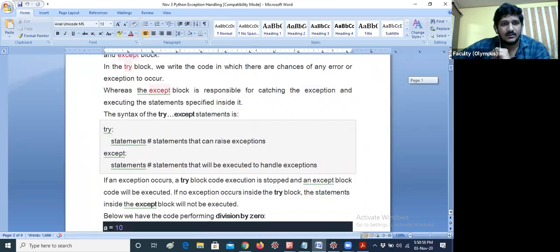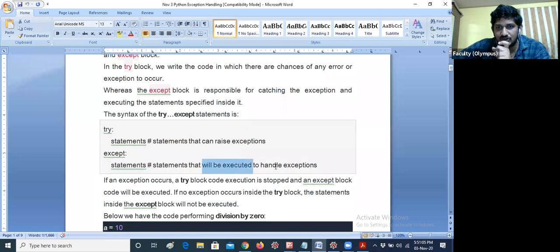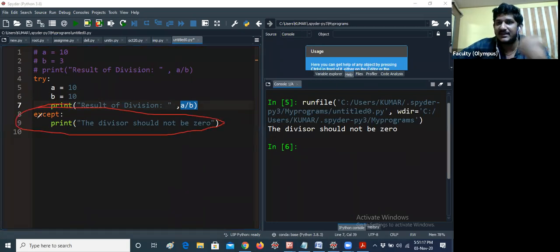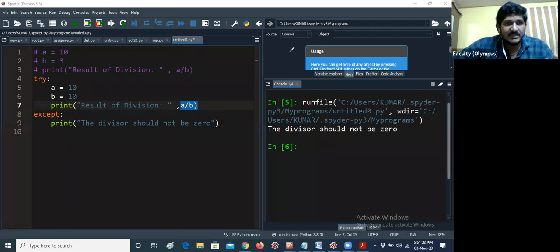Here the try block has statements that can raise exceptions. The except block is executed to handle exceptions. But whenever you give 10 by 10, it will not raise any exception, because 10 by 10 is 1. Then the except block will be automatically ignored by the Python program. That's all. Hope you understand, guys. Now let me run the same code again.